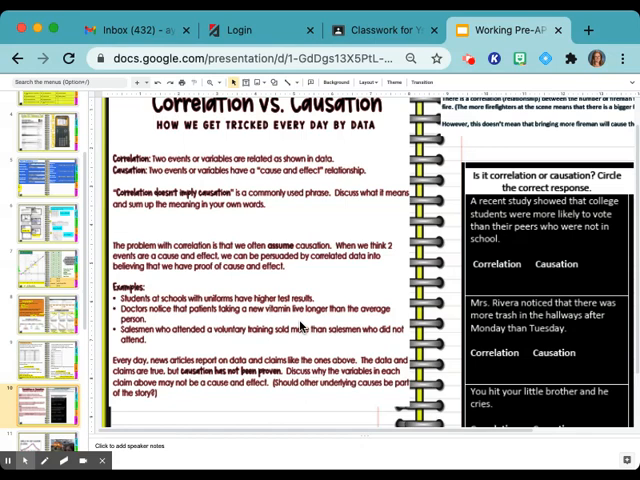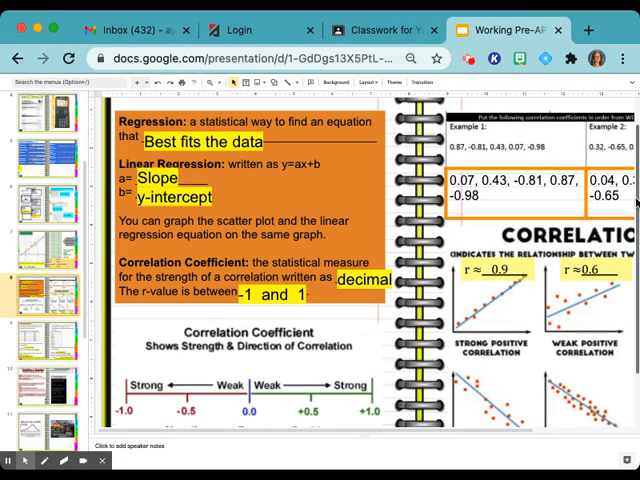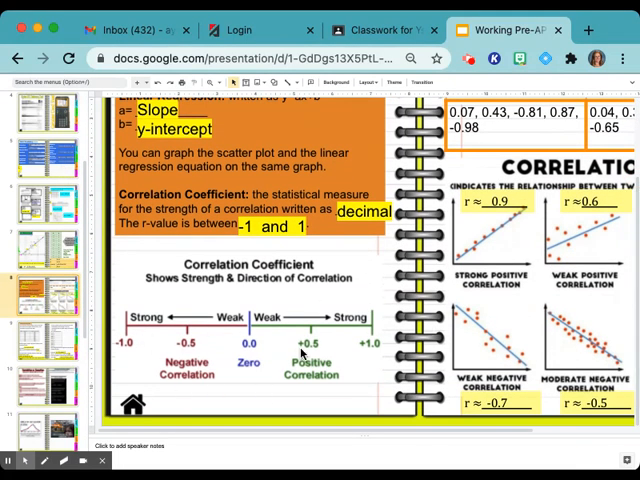So correlation. Rainy Mont, will you read that? What the definition is? I've been finding the slide. It's number 10, right? Yes. Okay, correlation: two events or variables are related as shown in data. So we have talked about correlation. We found the correlation coefficient, which was showing how correlated they are. If we look back at this slide here, the correlation coefficient tells you whether it's positive, negative, zero, or strong or weak.